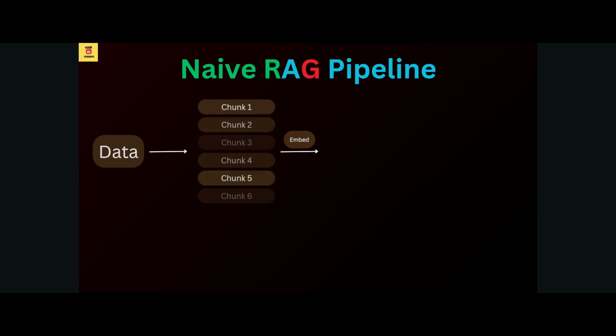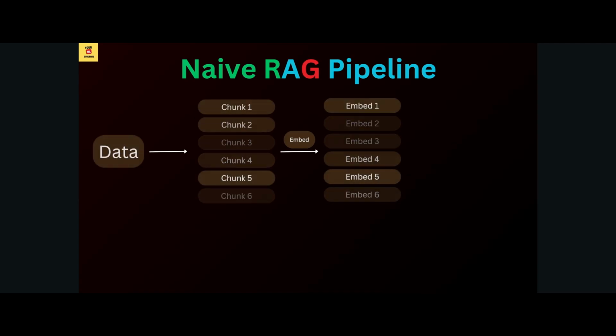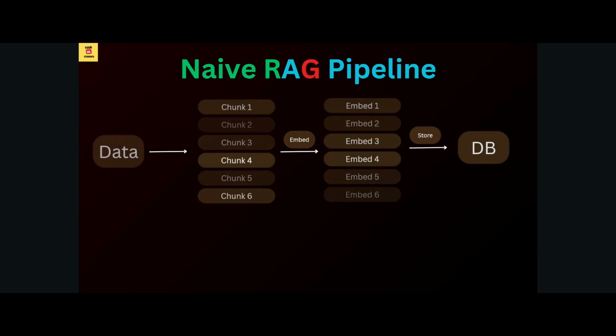Next, we embed each and every chunk. Let's say we have embedded each chunk, so now we have 6 embeddings, one for each chunk. After that, we store this data in a DB, or database, and in RAG scenarios we use vector databases. For now, you can think of a vector database as a database where we store our embeddings. That's what we are doing in the DB.